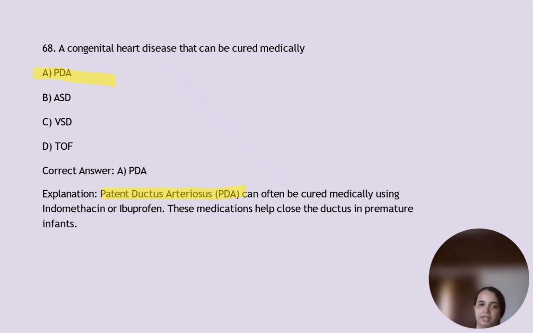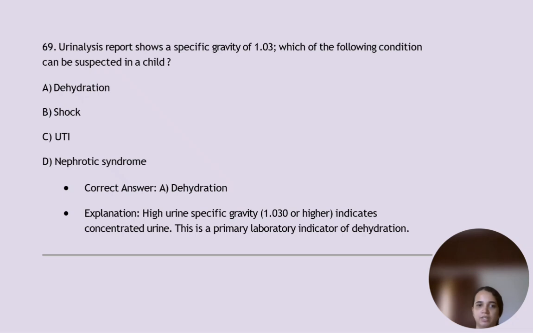Urinalysis report shows a specific gravity of 1.03. Which of the following conditions can be suspected in a child? It's dehydration. High urine specific gravity indicates concentrated urine, and this is a primary laboratory indicator of dehydration.